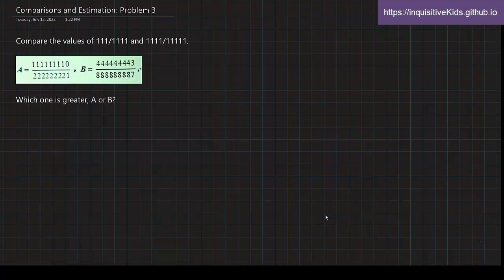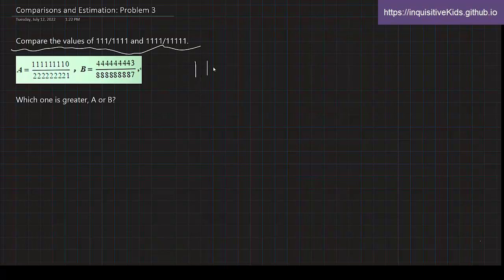Alright, so again we have two smaller questions over here. And the first one is comparing the values of 111 over 1111 and 1111 over 11111. Alright, so that was a handful today. That's our first question. Our second question is comparing two fractions. Again, comparing two fractions, but this time it's needed to have each of them being represented by a variable because it's just so hard to say each of the fractions. But anyway, let's first start with the first problem.